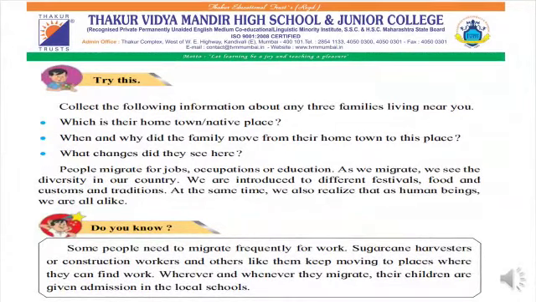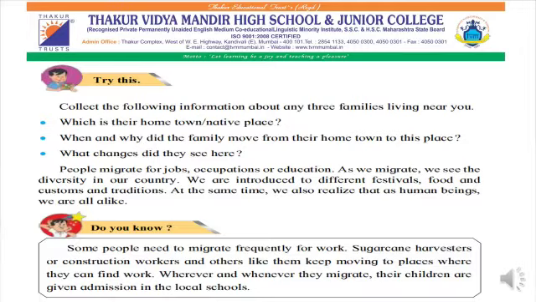Yes, just now we have learned that as we migrate from one place to another, our families get scattered and even the neighborhood changes. Now, collect the following information about any three families living near you. It means your neighbors. Ask them the questions: Which is their hometown, their native place? It means where are their grandparents living? When and why did the family move from their hometown to this place, from the native place to the city? What was the reason behind it? What changes do they see here?